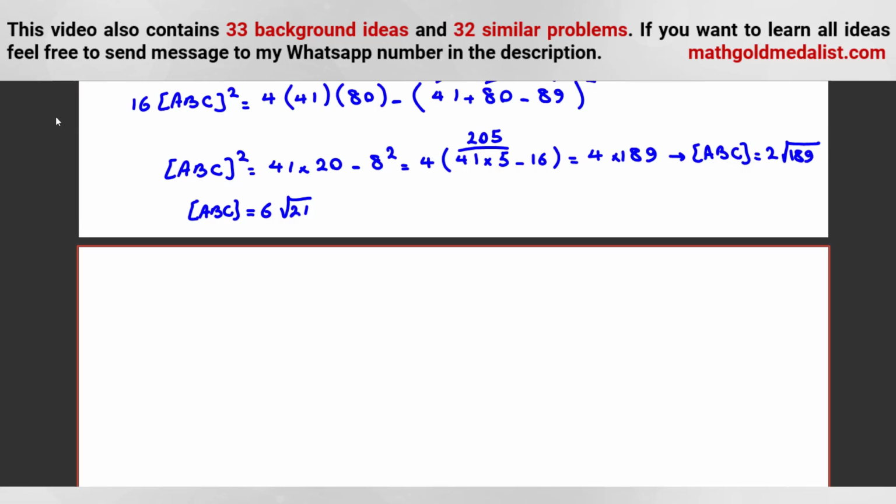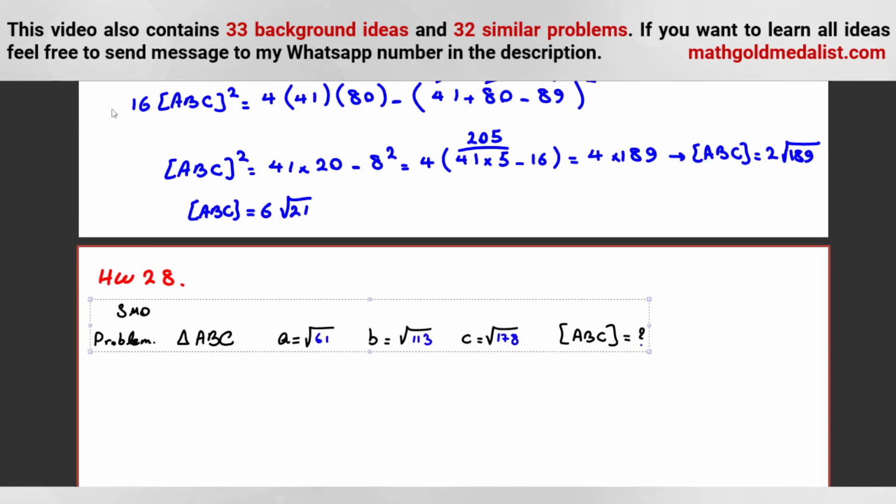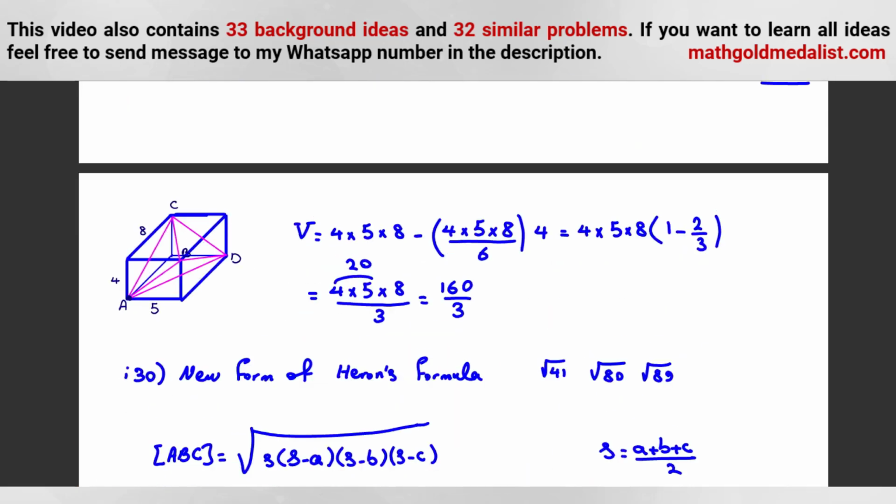Homework 28. We had a similar problem, only the numbers were different, in SMO 2022, I think, the Singapore Mathematical Olympiad. A is this, B is this, C is this. You can calculate the area of this. You can use the new form of Heron's formula, or you can use something like this.